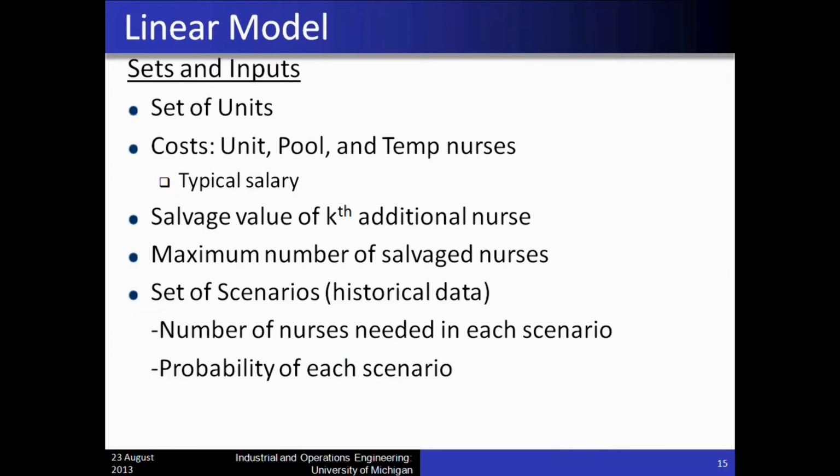First, we need to specify the set of nursing units for which we want to determine the optimal nurse staffing plan. We also need to specify the cost of hiring a unit nurse, a pool nurse, and a temporary nurse, as well as the benefit or the salvage value derived from having an additional nurse on duty. Finally, we must also specify the set of scenarios we wish to consider, the number of nurses needed in each scenario, and the probability of each scenario occurring.